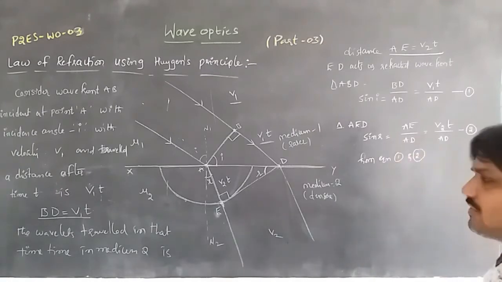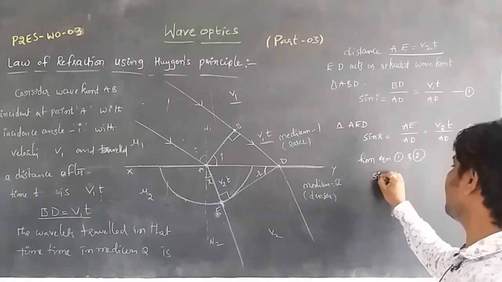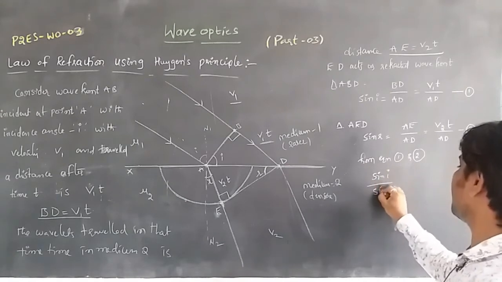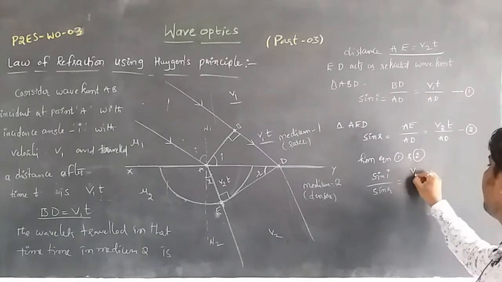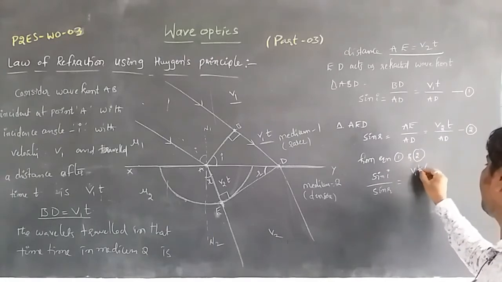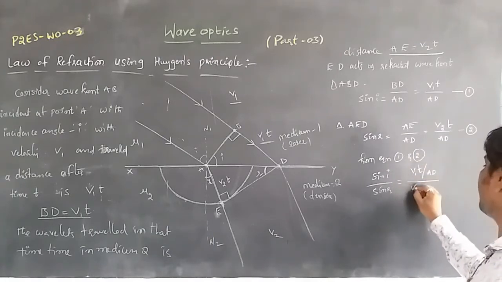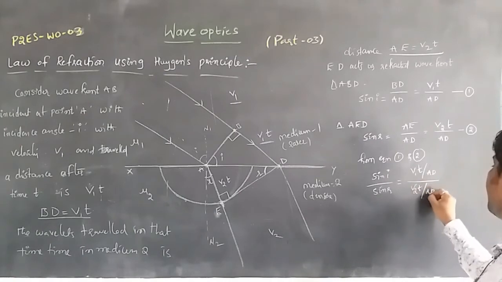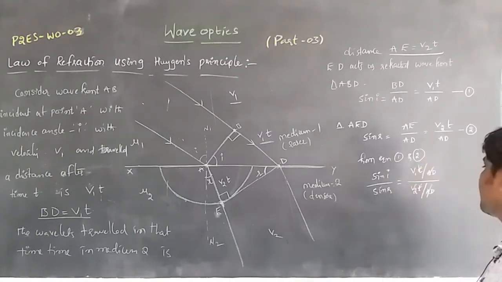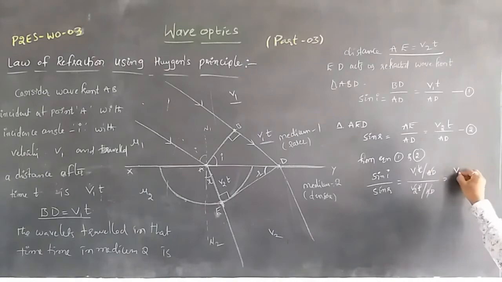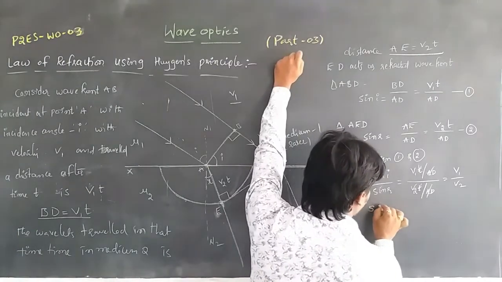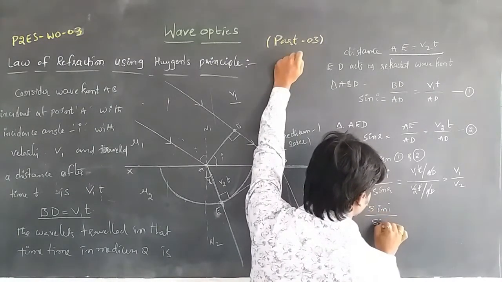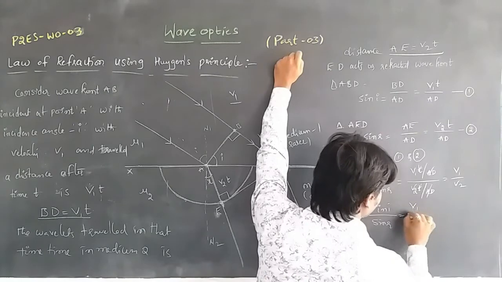From equations 1 and 2 we can write that sin I by sin R is equal to V1t by AD divided by V2t by AD. AD gets cancelled and t is also cancelled. So finally we get V1 by V2. From this relation we can write that sin I by sin R is equal to V1 by V2.